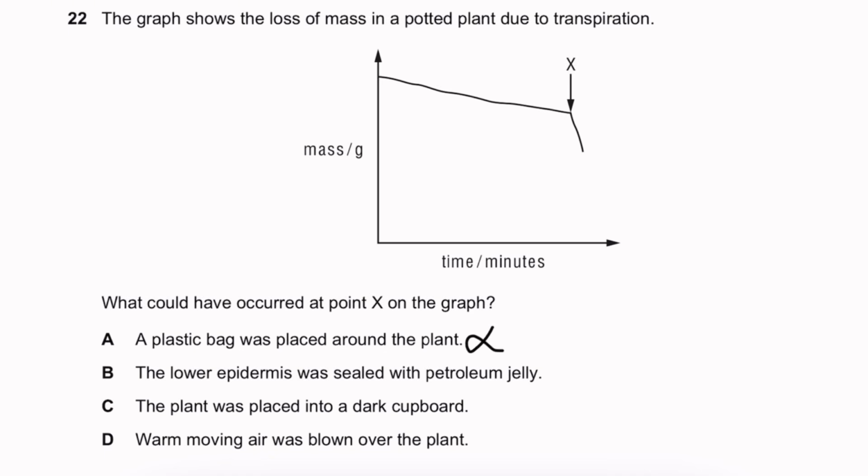If you were to put petroleum jelly on the lower epidermis, you will decrease the rate of transpiration. The plant was placed in a dark cupboard, decreases the rate of transpiration because stomata are going to close. Warm moving air was blown over the plant is what you're looking for, because obviously blowing air is going to increase the rate of diffusion of the water vapor.